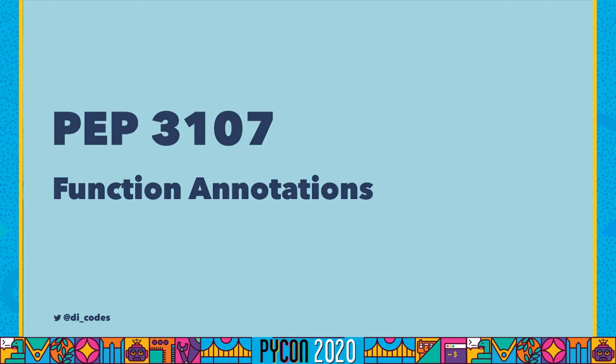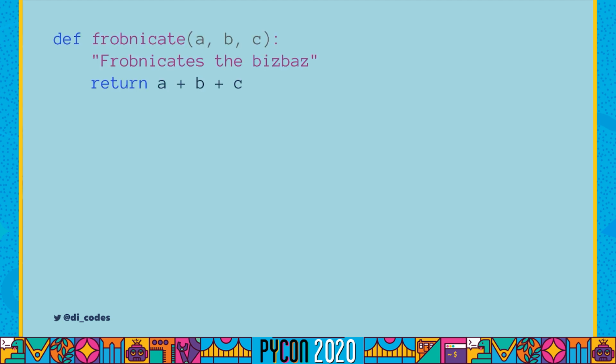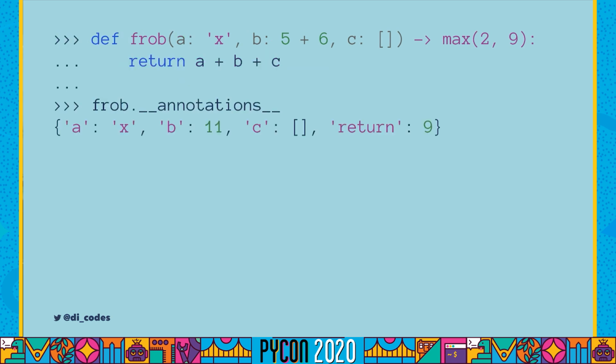The first was PEP 3107, function annotations. We got this in 2006 with Python 3. And this let us write a function like this and add some extra metadata to annotate the arguments and the return value of the function. So the thing to note here is that this has zero effect on the execution of the function, and we can put whatever we want in as these annotations. All of this gives us is an attribute on the function called dunder annotations that gives us the result of evaluating all of these annotations.